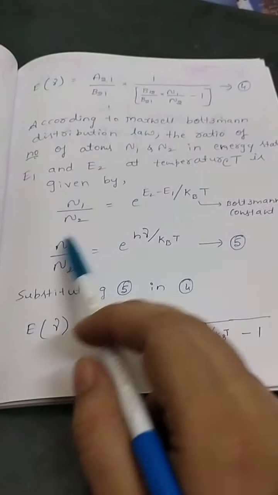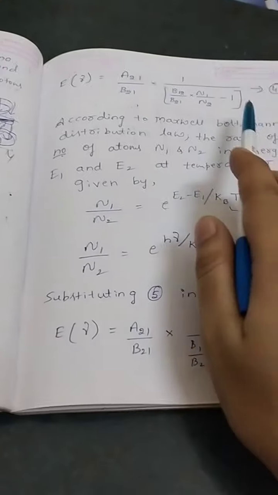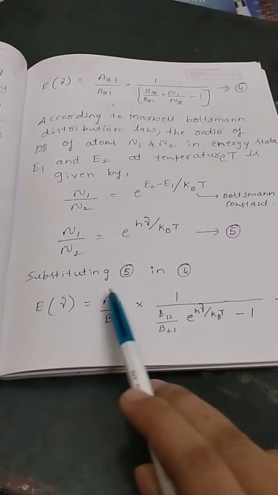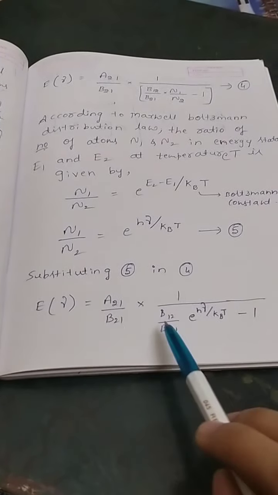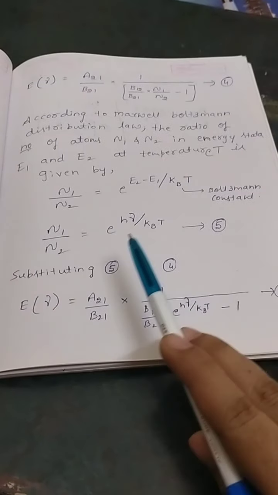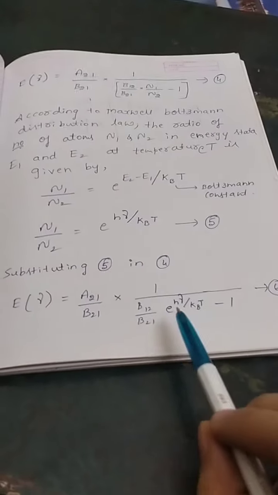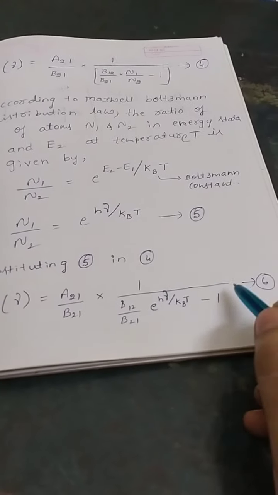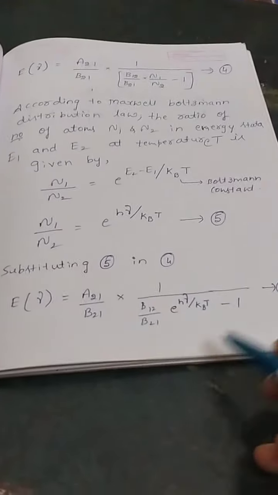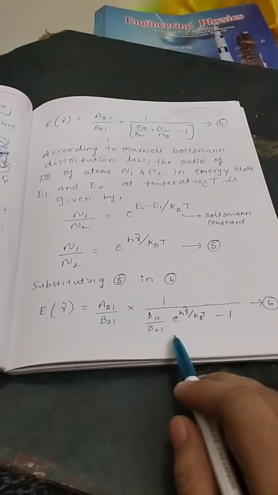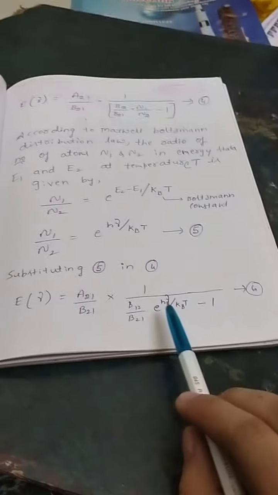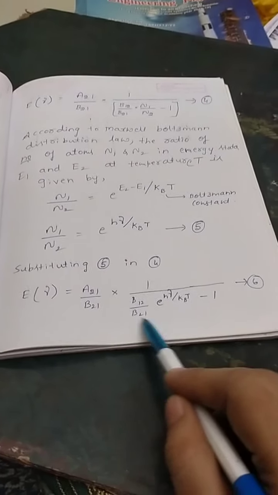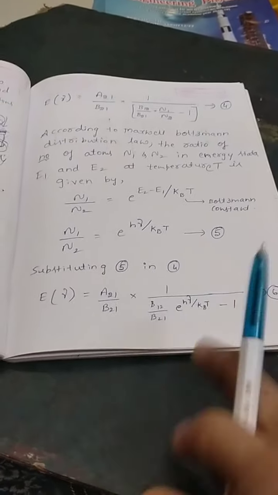So, I will substitute this N1 by N2 from equation 5 in equation 4. So, I can write like this: E of nu, and this is as it is, 1 over this is as it is, and in the place of N1 by N2 I am replacing this term, and minus 1 as it is. Someone while writing will put a bracket, and then mathematically it is wrong. Just in the place of N1 by N2 you have to write this, and the minus 1 is there to the entire term.